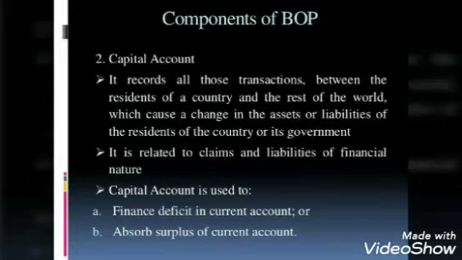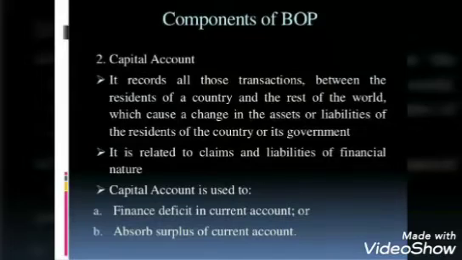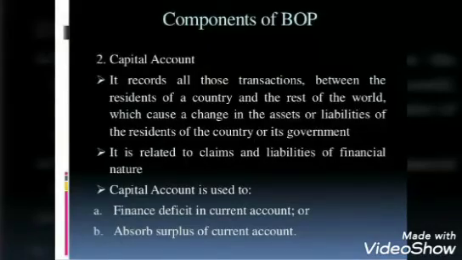These are recorded as visible trade, and visible trade is taken in the current account of balance of payment. So children, export and import of capital goods has nothing to do with the capital account of balance of payment, right?